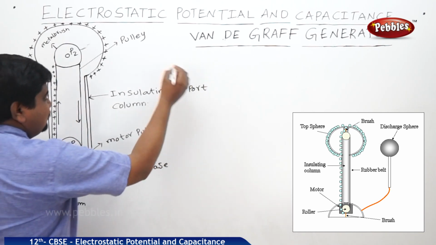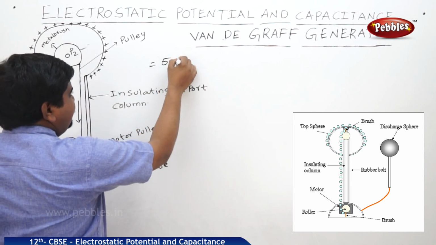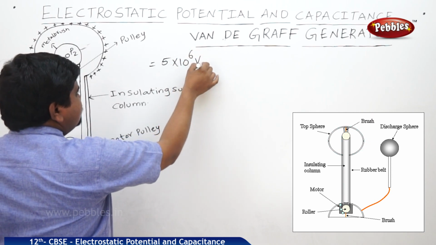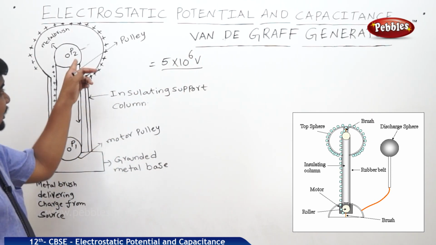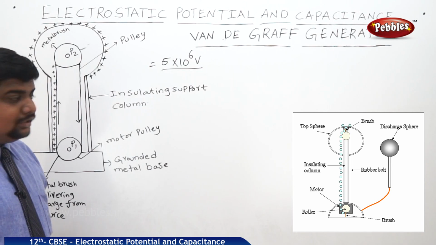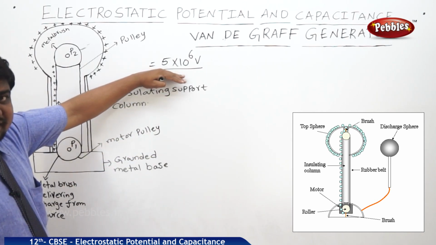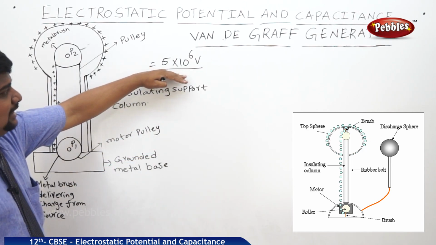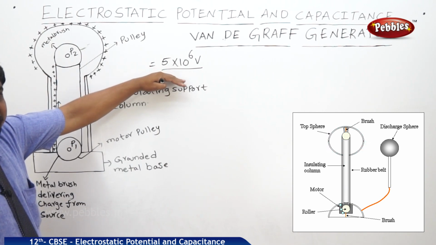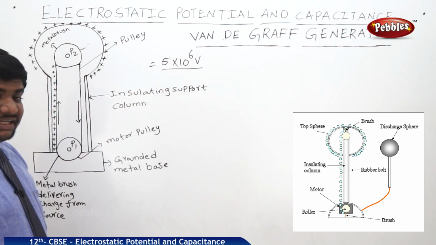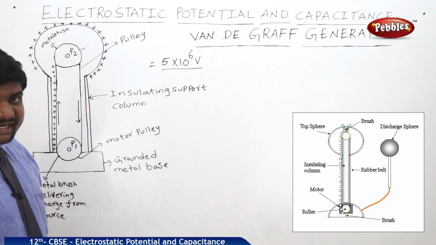Listen carefully, voltages up to 5 into 10 to the power of 6 volts range we can produce with the help of this Van de Graaff generator. Because of this high voltage efficiency and the ability to produce high voltages and high potentials, this Van de Graaff generator is useful in nuclear reactions.